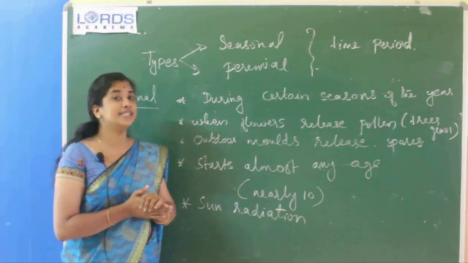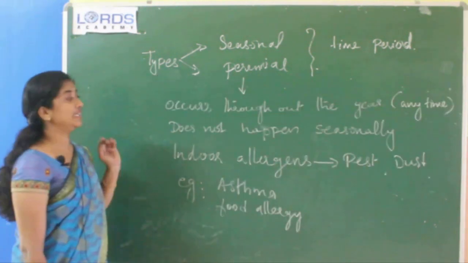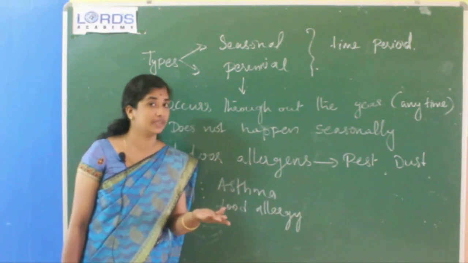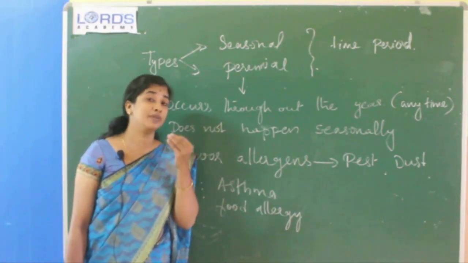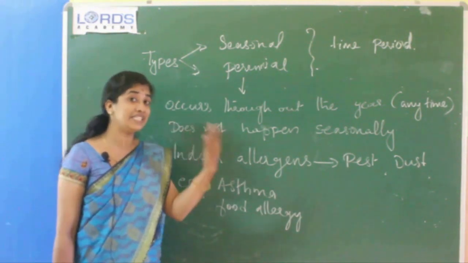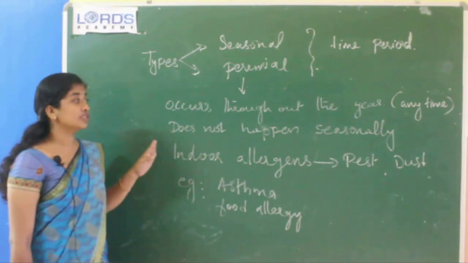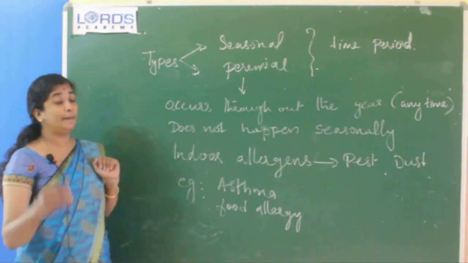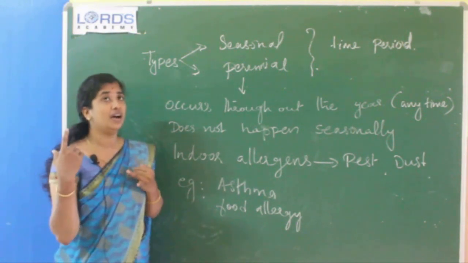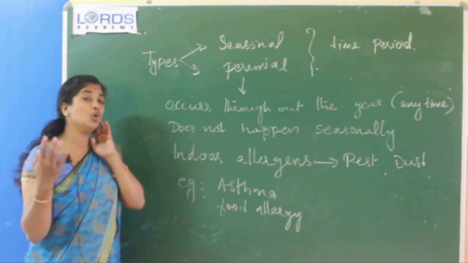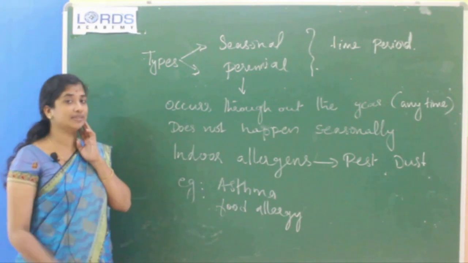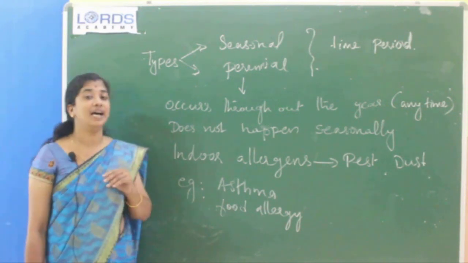Is it clear? Next about perennial allergy. It occurs throughout the year. It will happen any time of the year. It does not depend upon the specific season of the year. It does not happen seasonally, and the main allergens are indoor allergens. That means pests, dust in our house that will lead to some allergic reaction. Asthma, food allergy, these all are examples for perennial allergy.